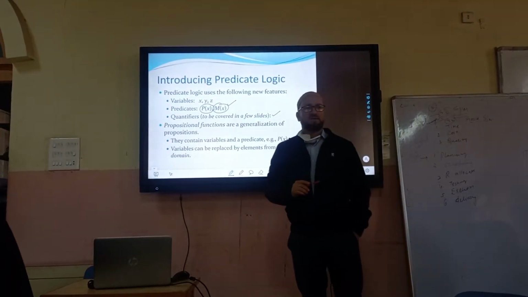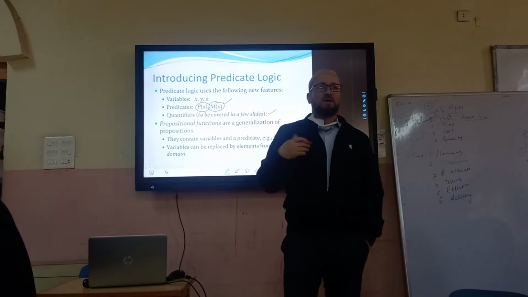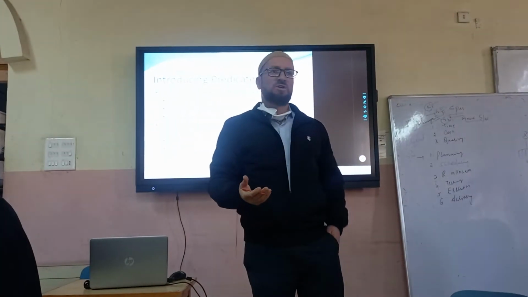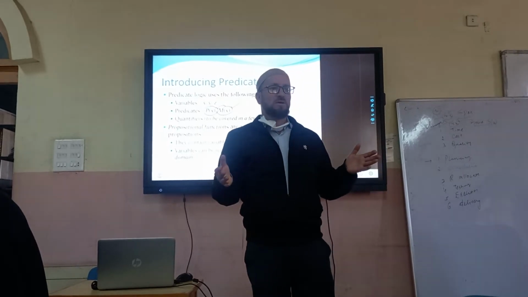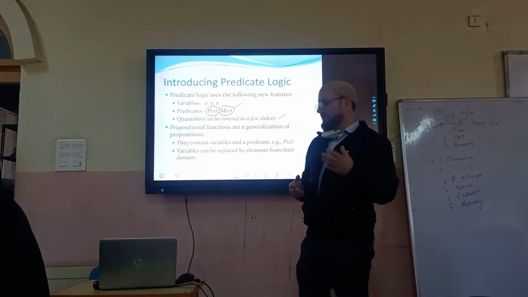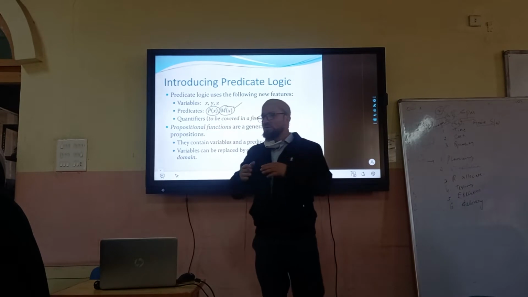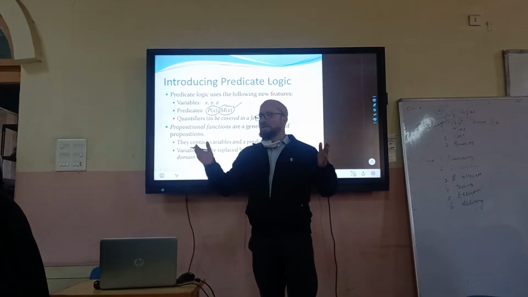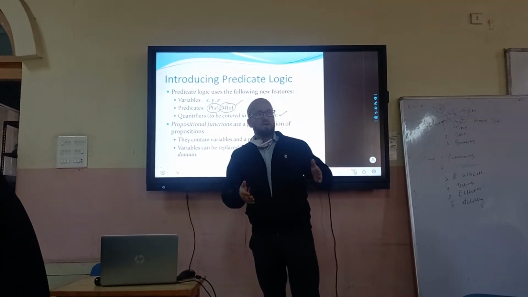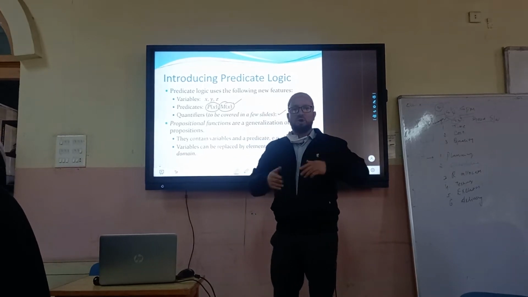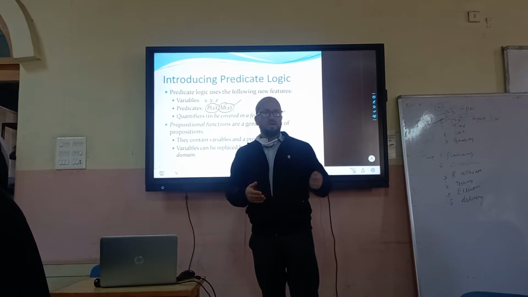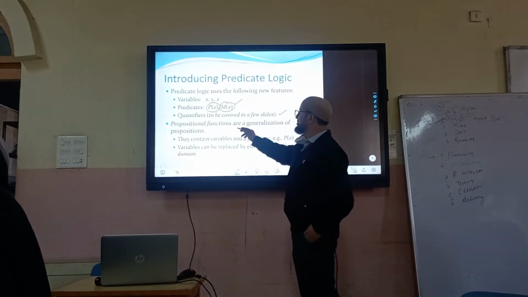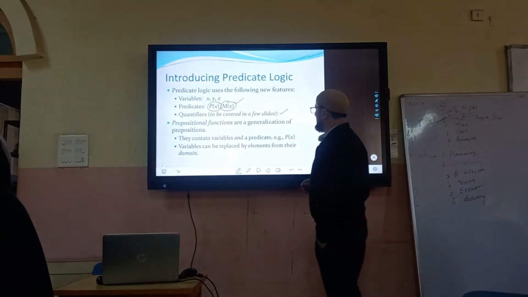The quantifiers tell us about the domain. We need to know the universe of discourse. For example, if we are talking about a problem only about integers, then our universe of discourse or domain is integers. If we are talking about human beings, then our domain or universe of discourse is humans.